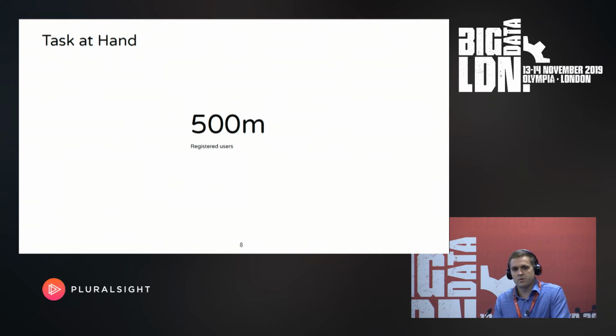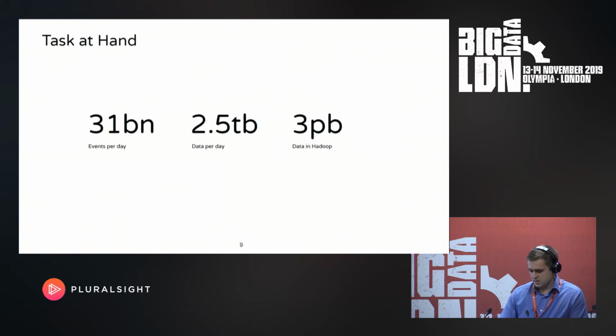Now the only problem with that: we could have just installed PostgreSQL and built some simple UIs based on that, but we have lots of users. Now those are of course registered users, not active users. Active users are more like, I think right now there are about 100 million monthly active users. So what this means is that we receive about 30 billion events per day, and that number is growing. And they sold us for about $3 billion 3 days ago, which came as a shock to everybody. So I guess that says that we are doing something right.